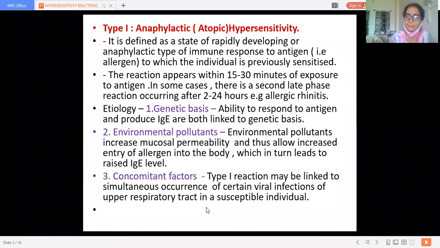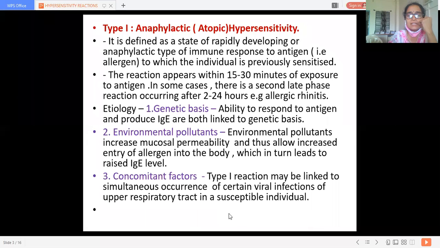The viruses are rhinoviruses, influenza viruses, parainfluenza, then adenoviruses. So these are the names of the viruses.